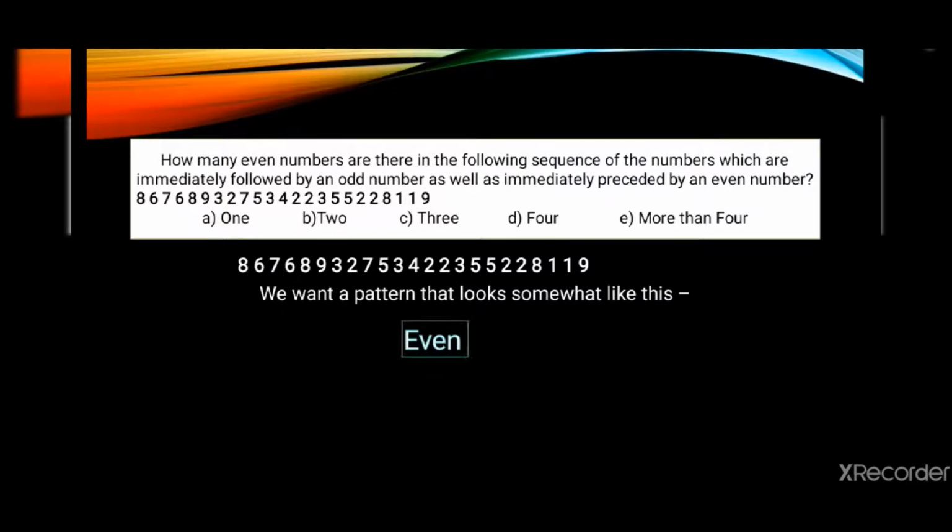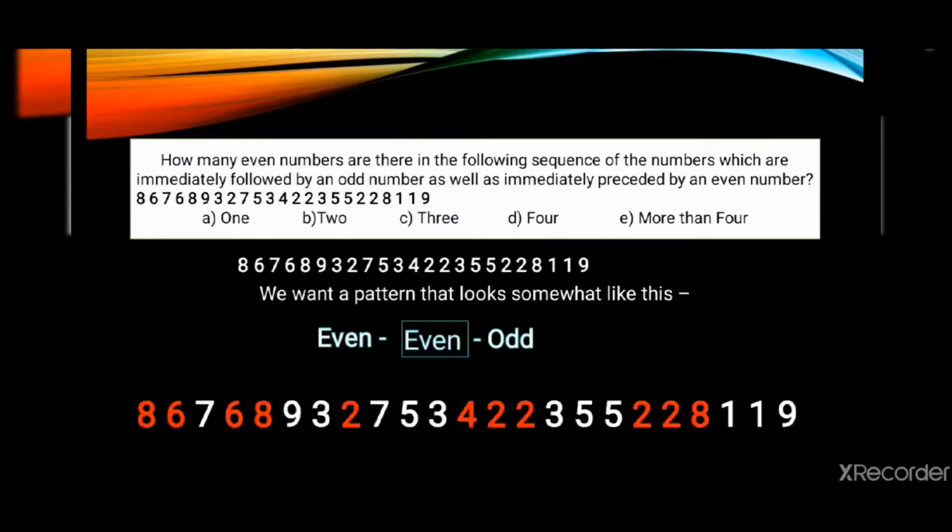And to the right, as in the number following, should be what? Odd number. And to the left, the preceding number is what? Immediately preceded by even. Therefore, the number just before it should be an even number. Now we want a condition that looks somewhat like this: even number, and then an odd number, even, odd.